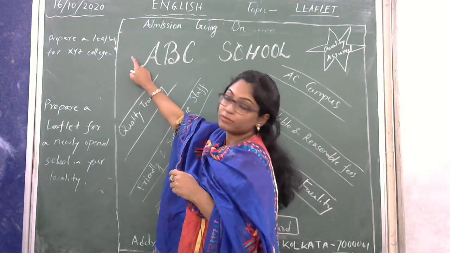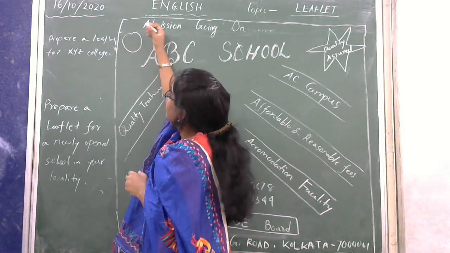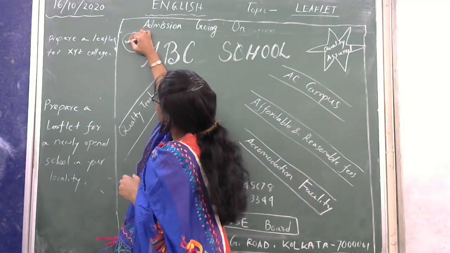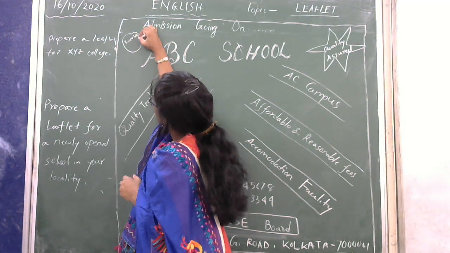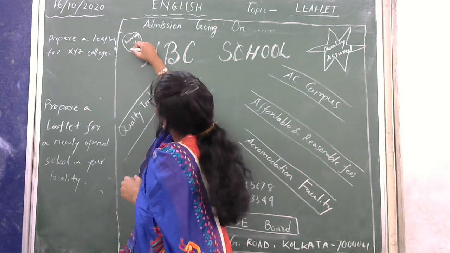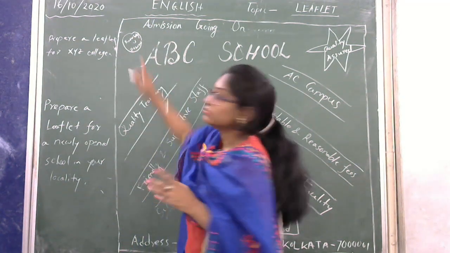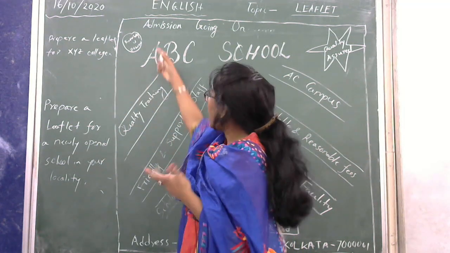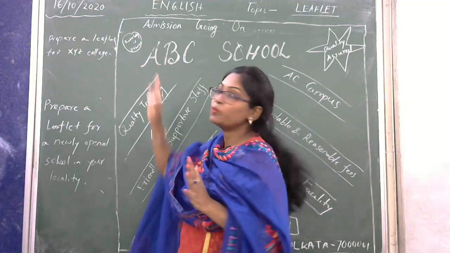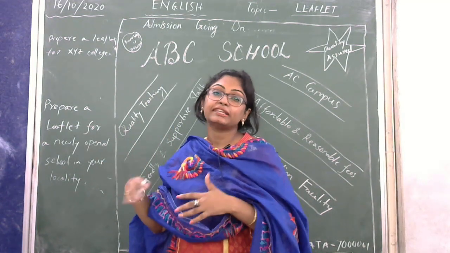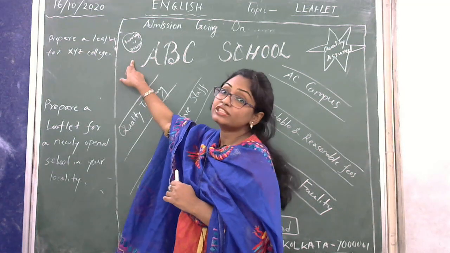If you want to add a quotation, make a circle and write it down: knowledge is power. See, it is not mandatory, because I don't have space for that. If I have a whole paper, I will take a lot of space. So for that purpose, I will write here, knowledge is power.